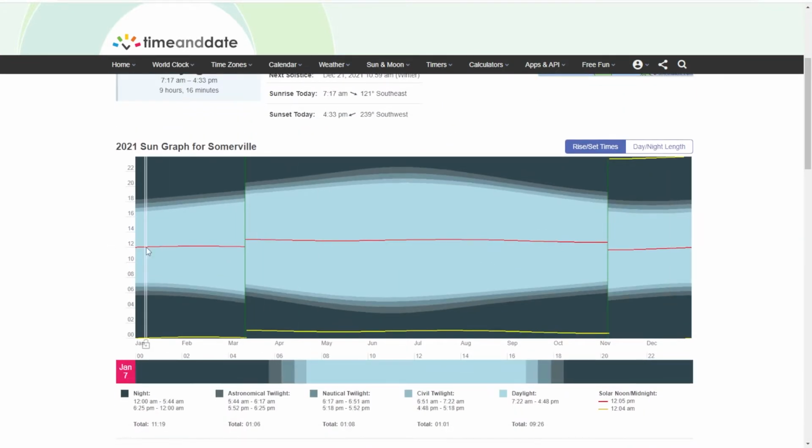So here we have a graph for our location here in central New Jersey, and we see that the daylight is the light blue over here, and then the nighttime is the dark blue over here. And we see how that increases as we go to the summer, the middle of the year, and then decreases as we get towards the winter. We also see this little jump right here. This is the daylight savings jump. We see how it jumps up in the spring and how it falls back in the fall.